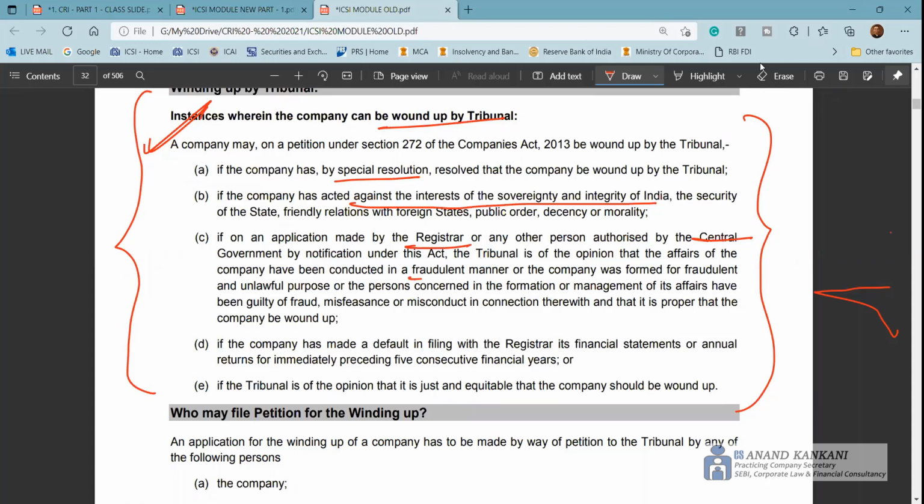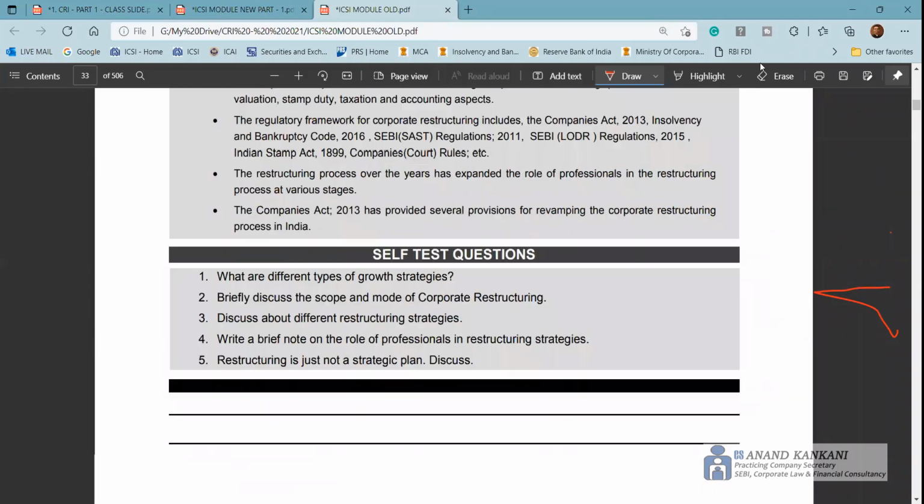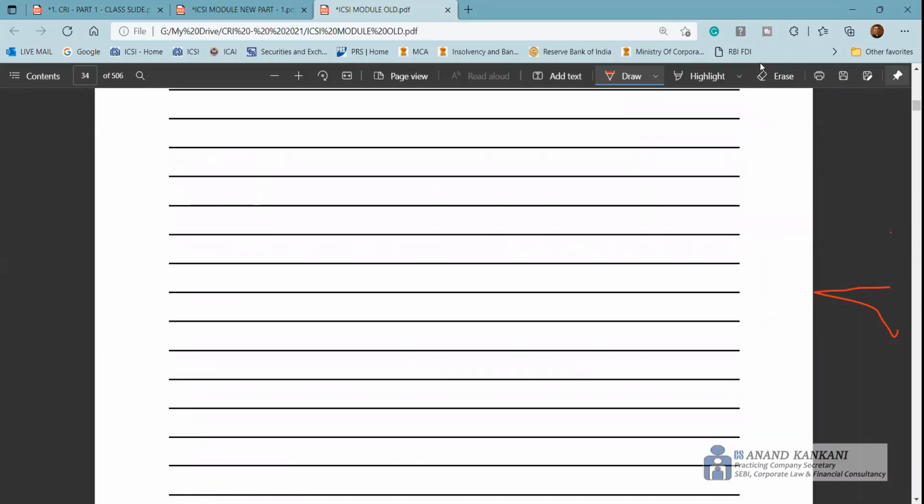and it proves that the affairs of the company are conducted in a fraudulent manner, or the purpose was fraudulent or unlawful, and it is just and proper that the company should be wound up, then in that case it can be wound up. If the tribunal feels it is just and equitable, or if the company has made default in filing its financial statements or annual return with the registrar for 5 consecutive years, then in that case the company can be wound up. So this question you may get in the exam. So this is what is there in your chapter number 1 for both old as well as the new syllabus.